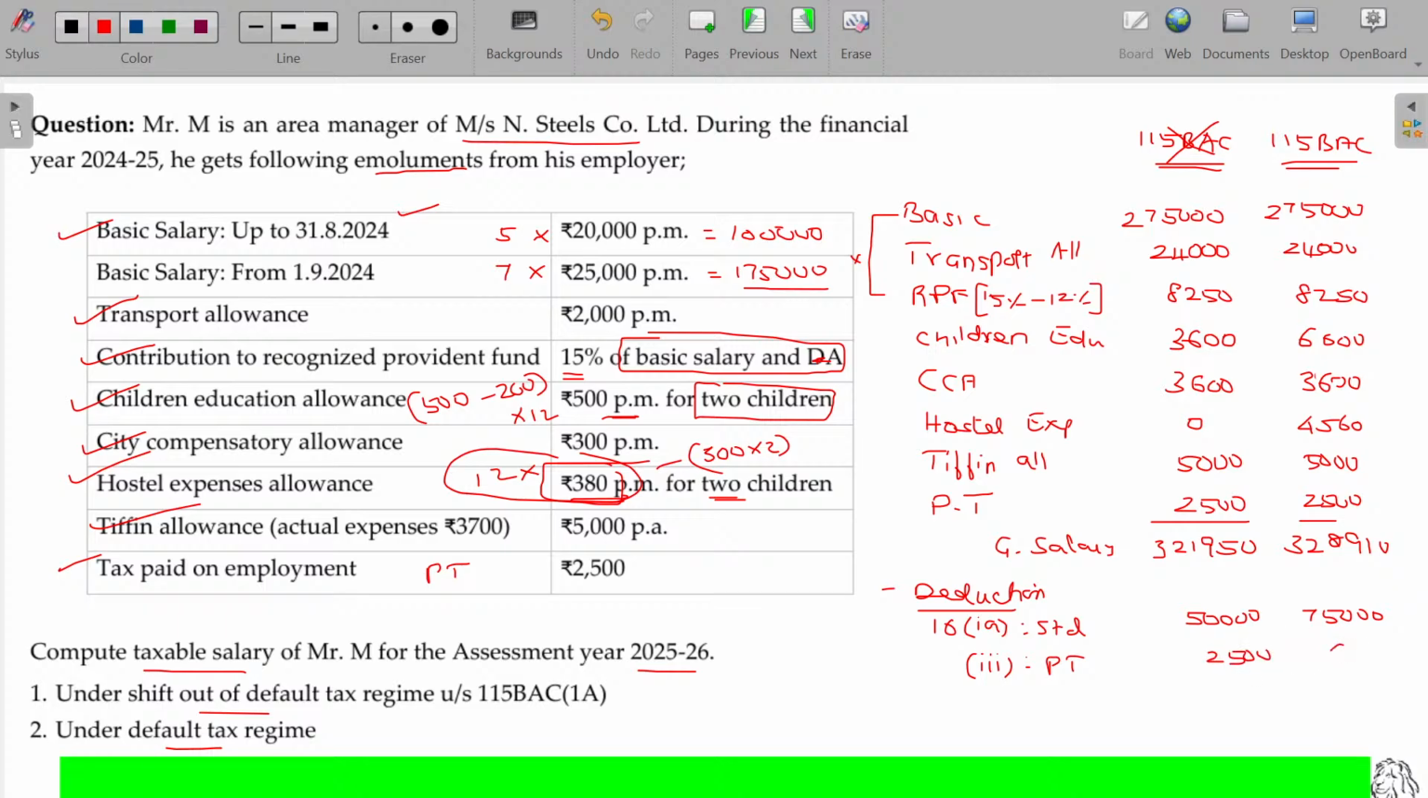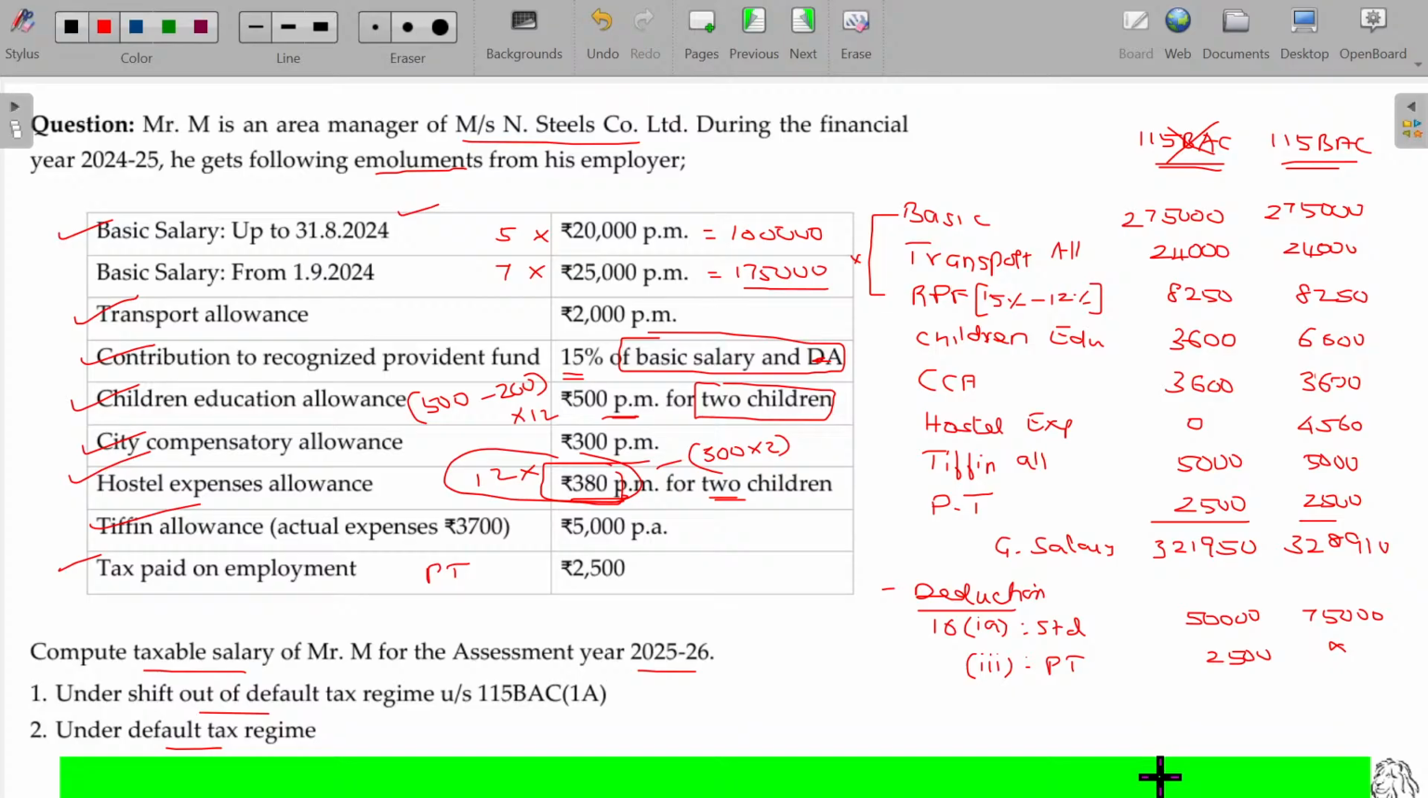This will not be applicable in case of default tax regime. The direct deduction under section 16 clause 1A is itself higher number. So you will be enjoying more benefit. Usually, employees are choosing the default tax regime only. Currently, it's an option. You can either go for this one or that one.